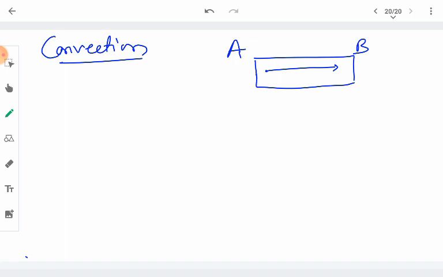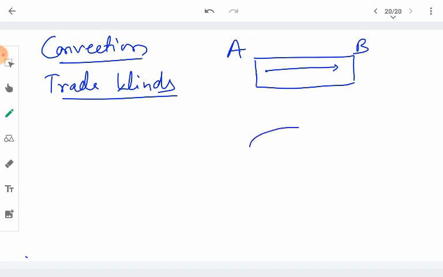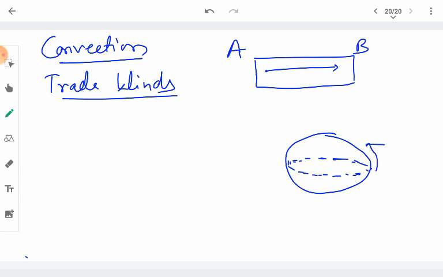It is the convection phenomena due to which the trade winds flow. When the Earth's surface near the equator gets heated by the sun, suppose that this is the Earth near the equator, the air near the equator is heated by the sun and starts rising towards the colder parts of the air, towards the poles.